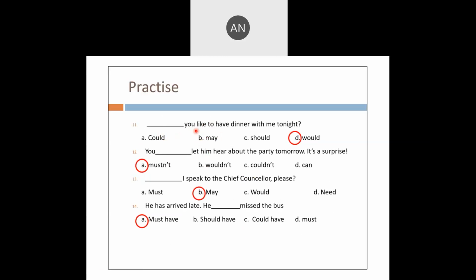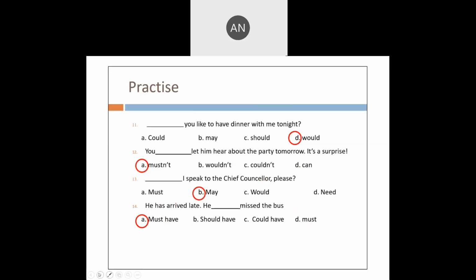Would you like to have dinner with me tonight? You mustn't let him hear about the party tomorrow. It's a surprise. You mustn't let him hear about the party. May I speak to the chief counselor, please? So it's a permission. He has arrived late. He must have missed the bus. That is a guesswork assumption.